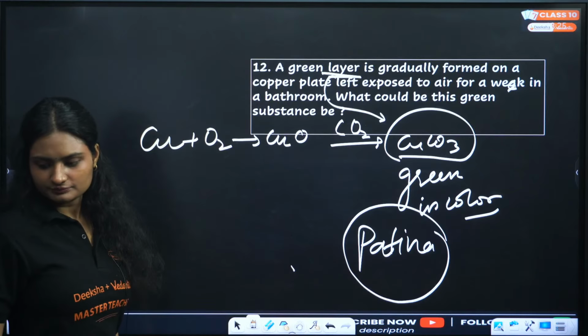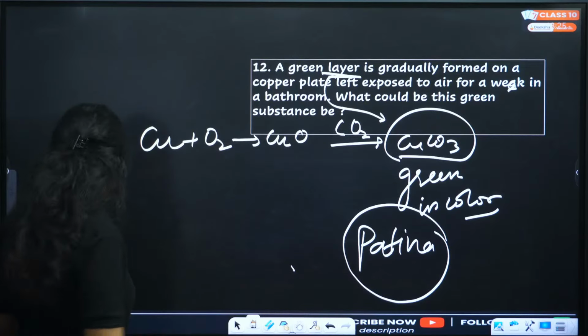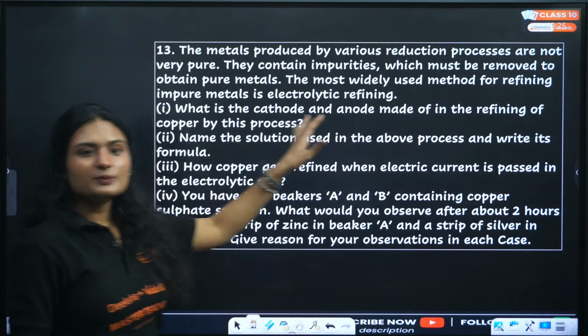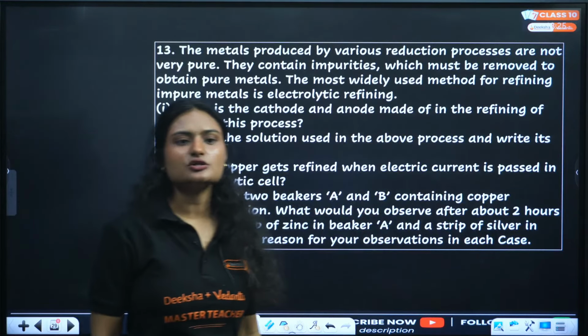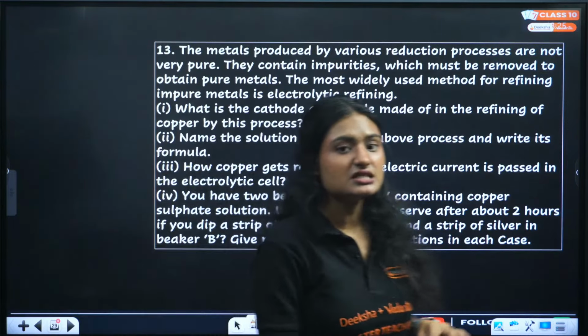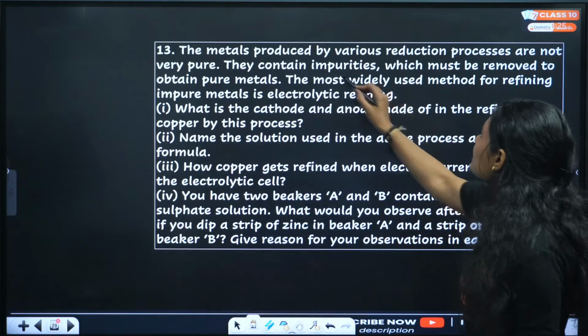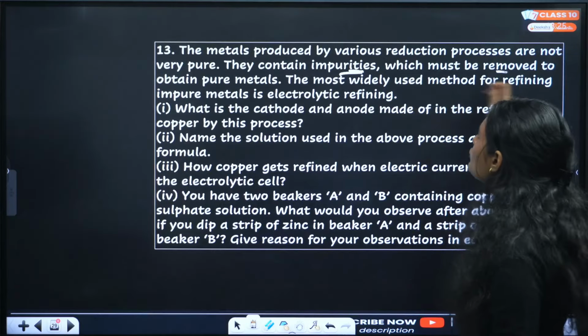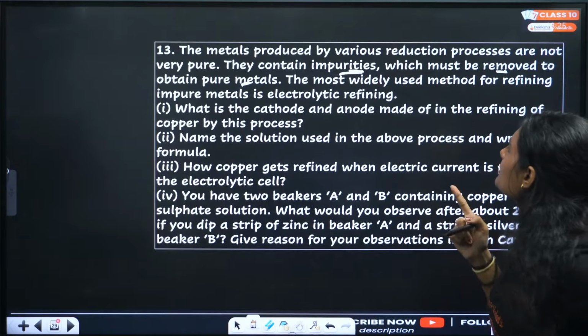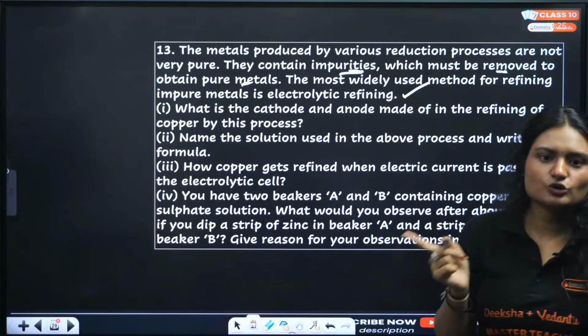Next question. Oh, so big question. The metals produced by various reduction processes are not very pure. They contain impurities which must be removed to obtain pure metals. The most widely used method for refining impure metal is electrolytic refining. Yes, we know that method, right?